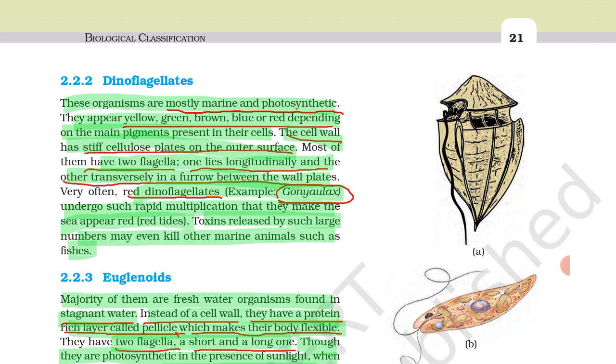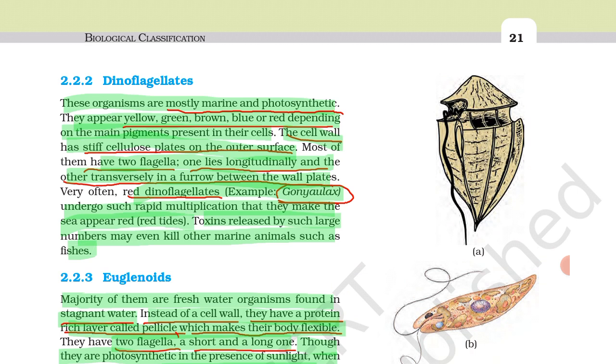See in diagram number 1, one flagellum is present longitudinally, throughout its length. It is visible in diagram A, point A. And one flagellum lies in the furrow between two wall plates.